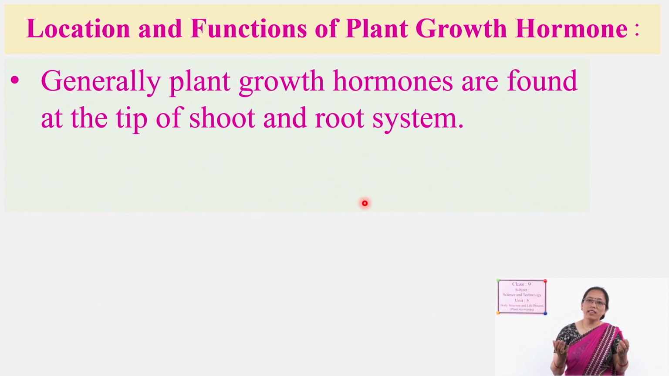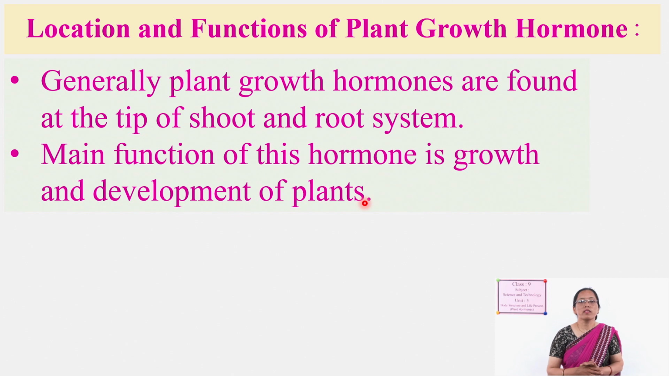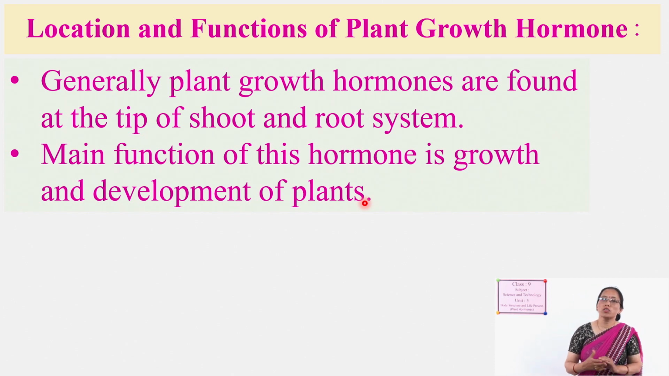Why? There are apical meristems. Apical meristems are always present in either the shoot tip or root tip. Yes or no? Because of that, these hormones are also located in those places where growth occurs. Even at the internode, the upper and lower part of the internode, where it helps to grow the length of the internode. The main function of the growth hormone is growth of the plants only.